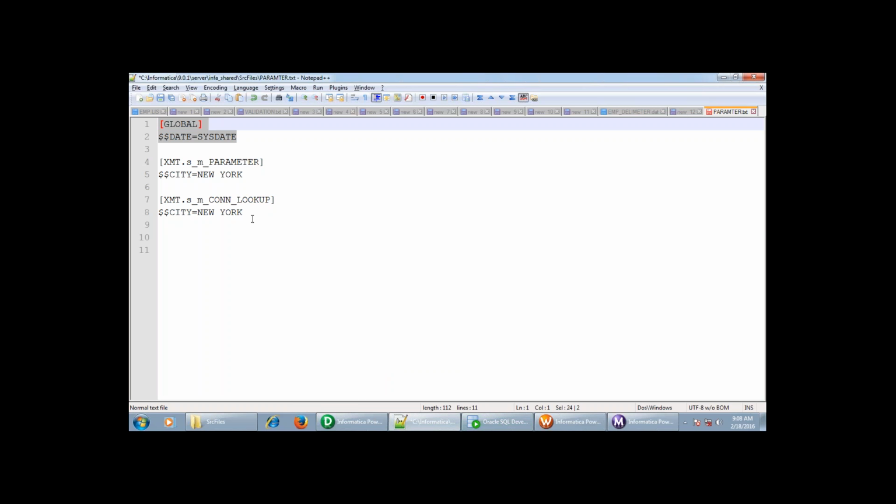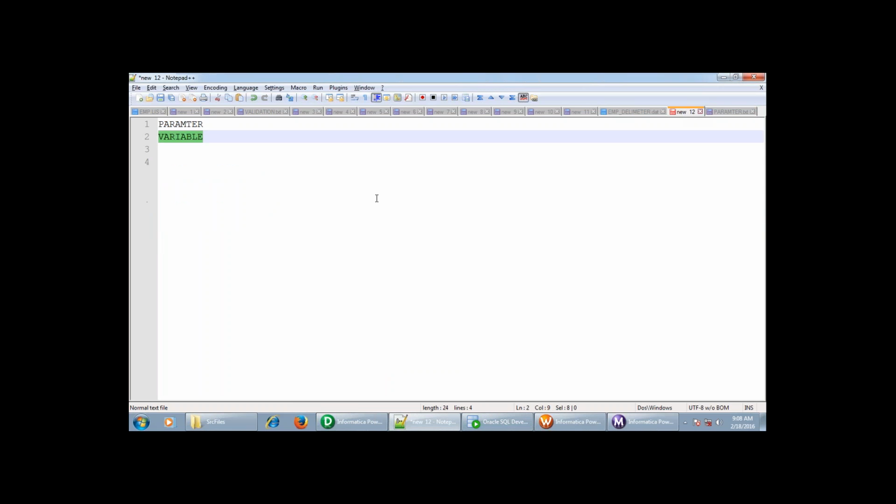Now I'm going to use the variable, and based upon this variable I'm going to do the incremental load. When the session load has been completed, it is going to store the last value in the variable.